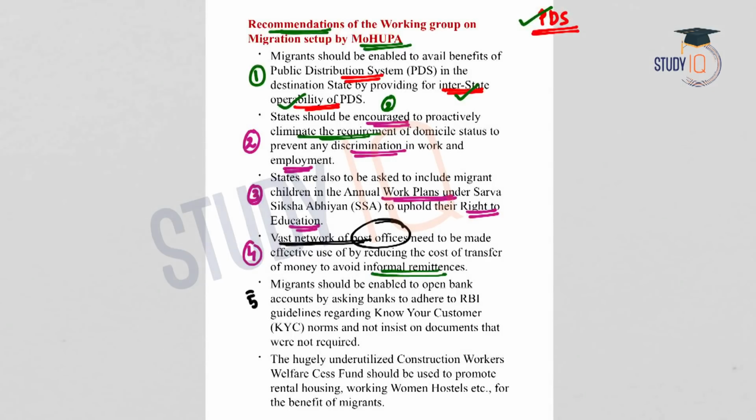And fifth one was regarding the bank accounts. The migrants should be enabled to open their bank accounts, and this should be based on KYC norms according to the RBI guidelines, and there should be an ease for the migrants to open the new bank accounts in the migrated areas. That is, the banks should not insist on unnecessary documents for opening the bank accounts. So this will lead to financial inclusion of the migrants.